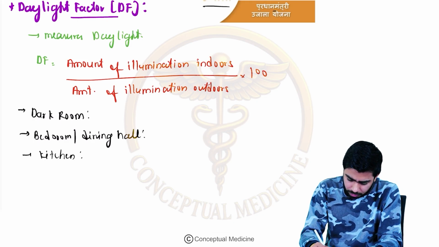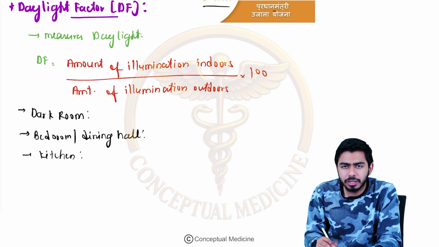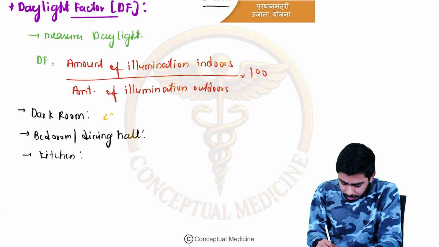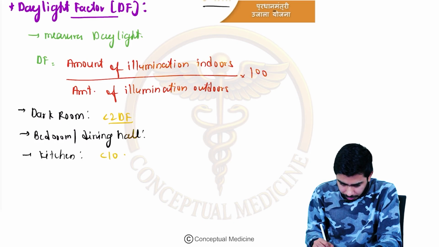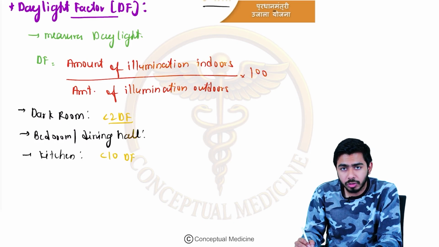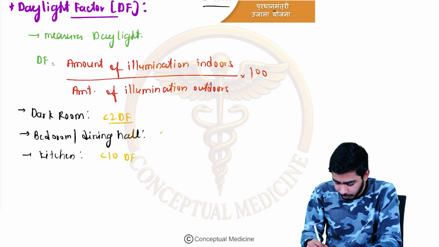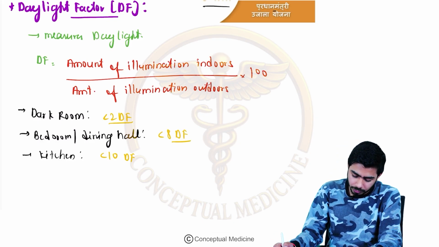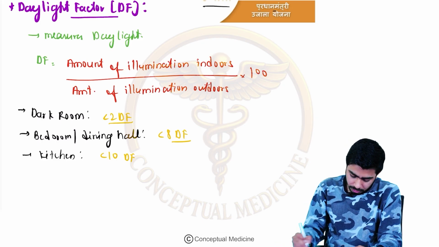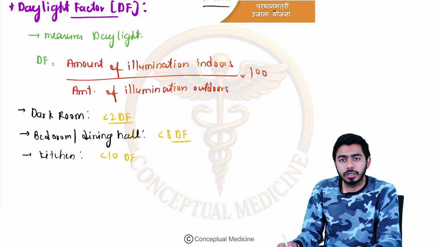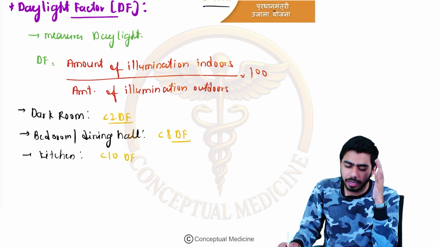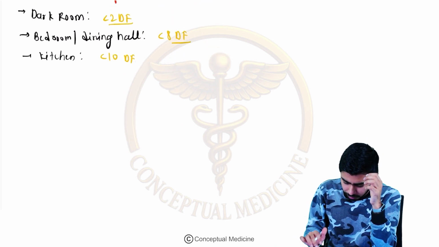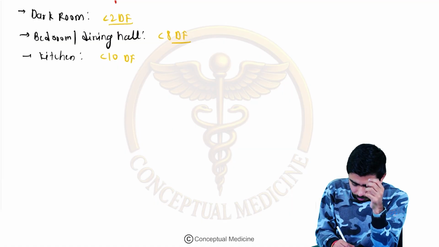So guys, for the dark room, basically they are saying that it should be less than 2 daylight factor. For the kitchen, it should be less than 10 daylight factor, and for the bedroom or dining hall, it should be less than 8 daylight factor. Okay, so for the dark room, less than 2. For the bedroom, less than 8, and for the kitchen, less than 10 daylight factor, right?